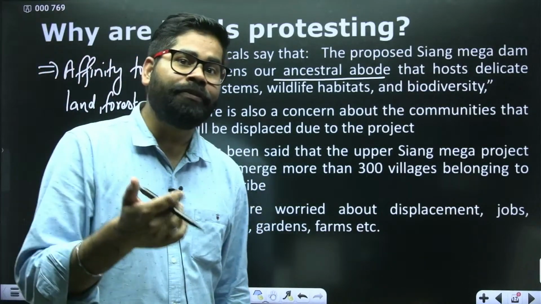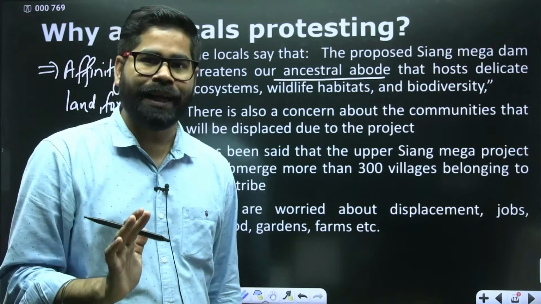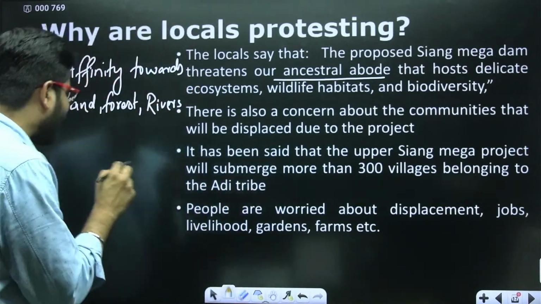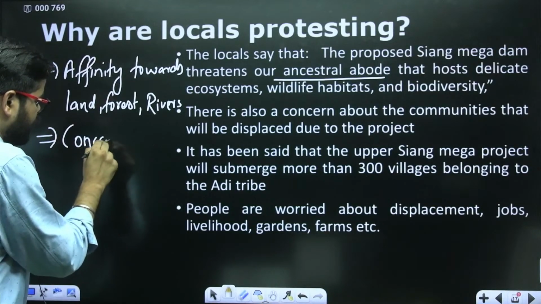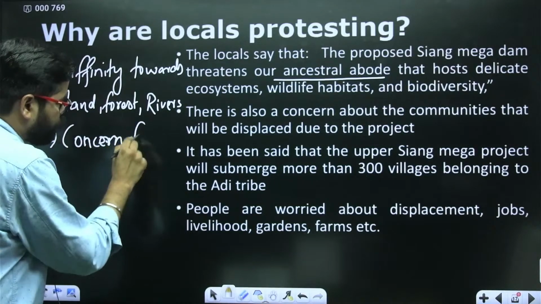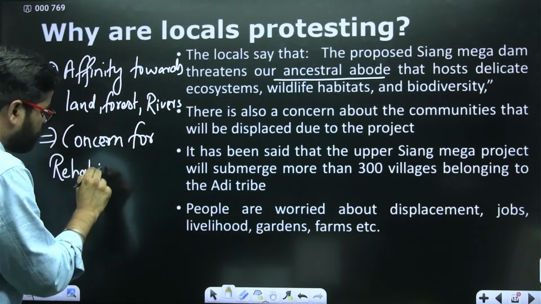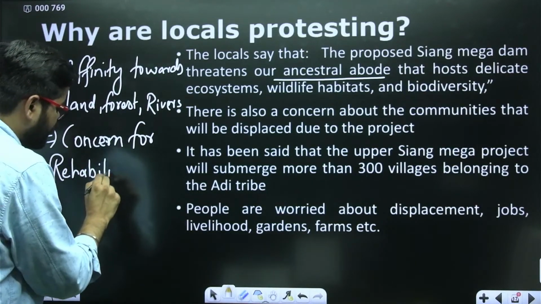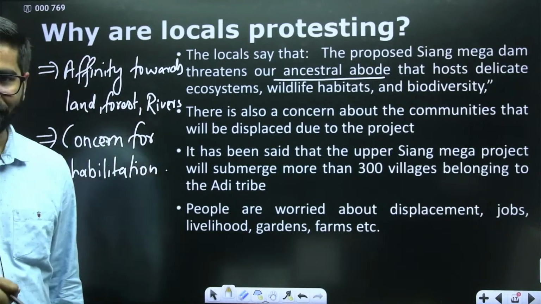So they have a fear in their mind: will they be rehabilitated properly this time? Okay. So there is a second concern, for rehabilitation, where they will be moved. Rehabilitation. That is the second thing.